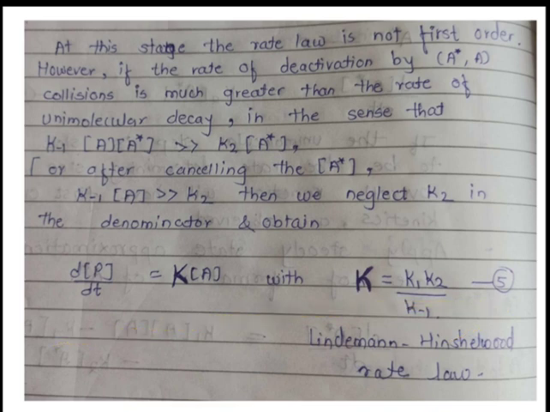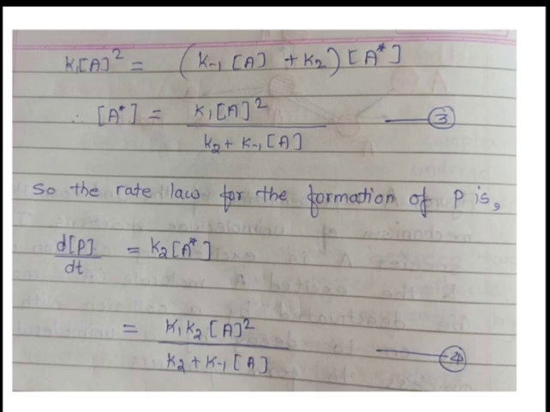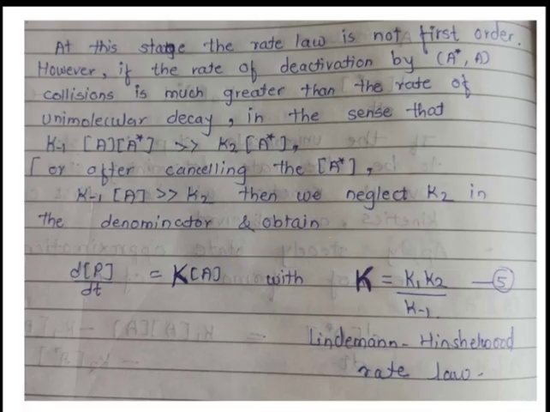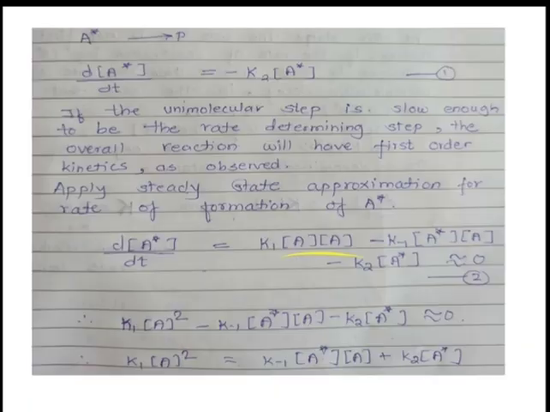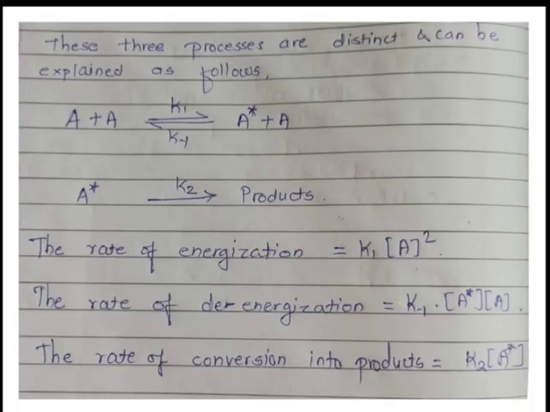Now at this stage the rate law is not first order. See, here is the square, so the rate law is not first order. Now if the rate of deactivation by A star A collision is much greater than the rate of unimolecular decay, it means the forward reaction is not favored and the backward reaction is favored.